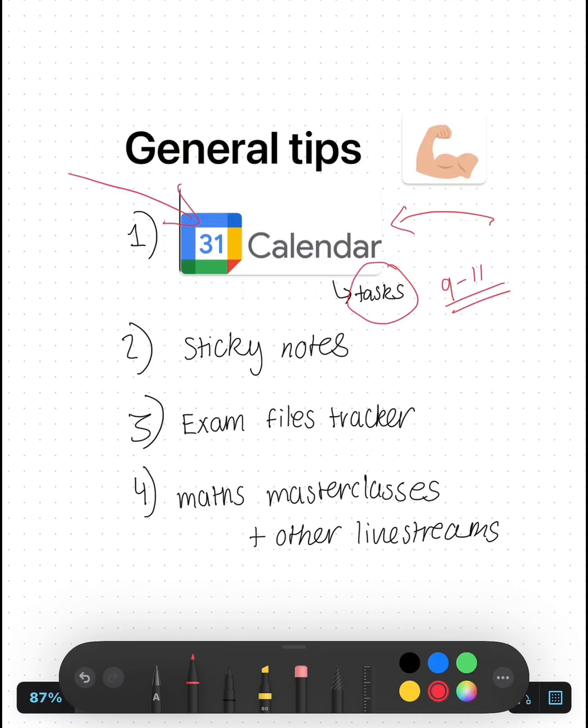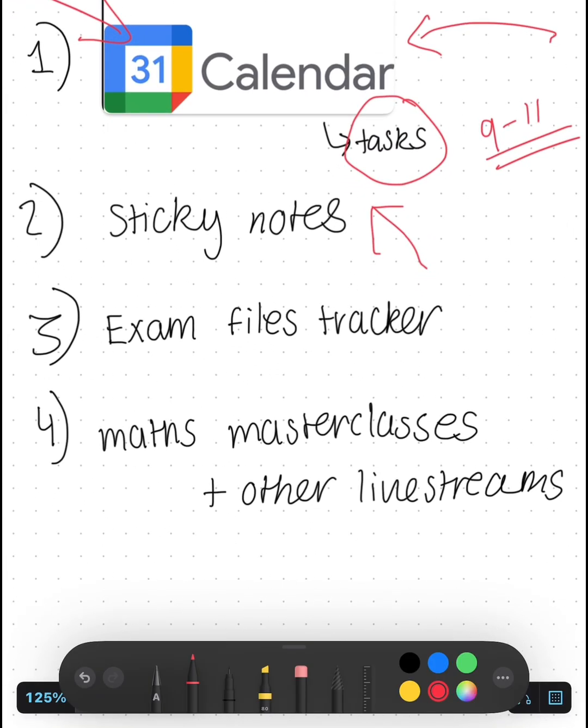Also, use sticky notes for little facts, context, little things you need to remember, little things that you just want to revise later. If you want a video on sticky notes, or any video on general tips, I can make it. I've got so many sticky notes. I've saved all of them just so I can show them to you guys if you want a video on that. And the exam files tracker, if you want a video on that, I can show you.